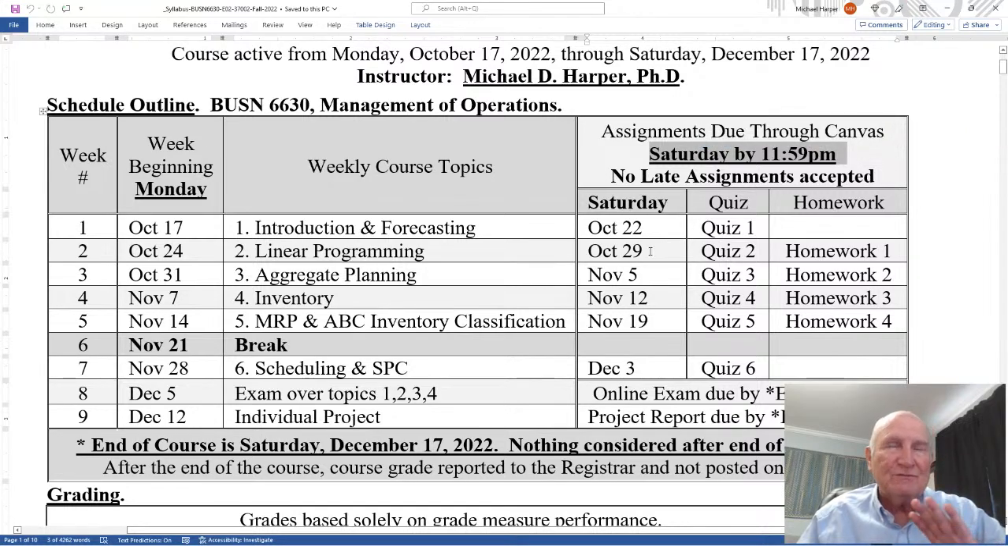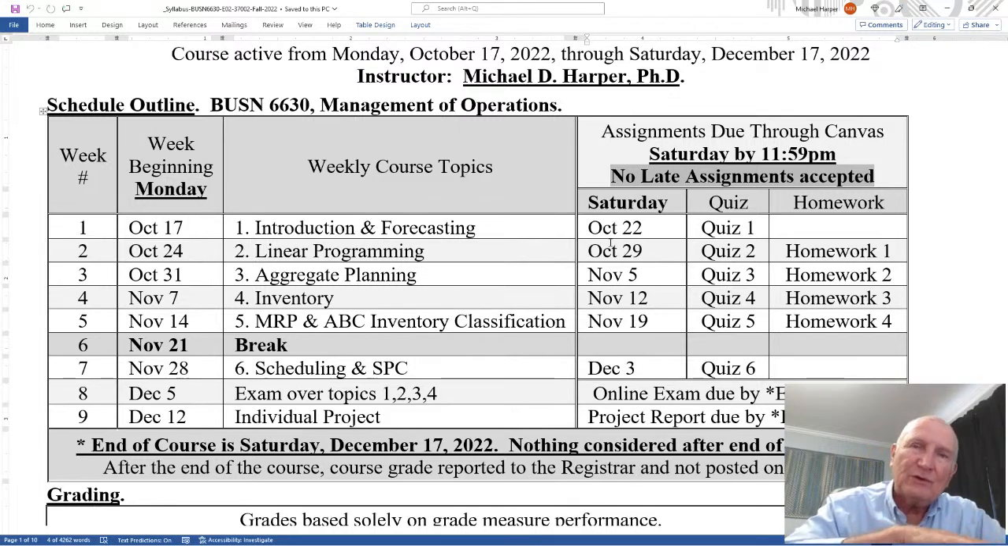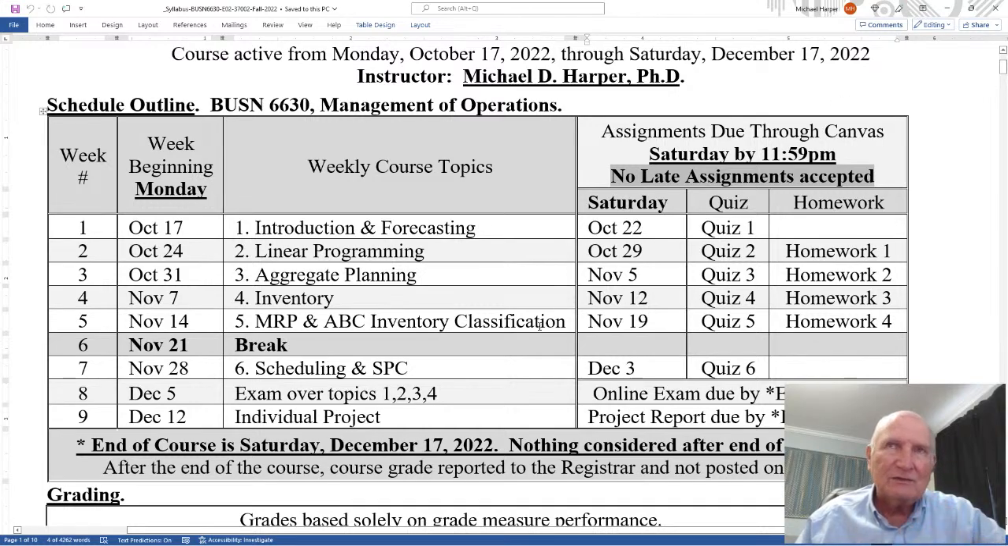And here's another very strict rule I have: no late assignments are accepted. So be very, very careful. The due date and time are strictly enforced. Nothing is accepted after that due date and time of 11:59 p.m. I talk about that in more detail in the policies and procedures. But make sure you get it in early, because I will not accept it. I post answers, and then no exceptions. So that's another strict rule. Make sure you get everything done on time.